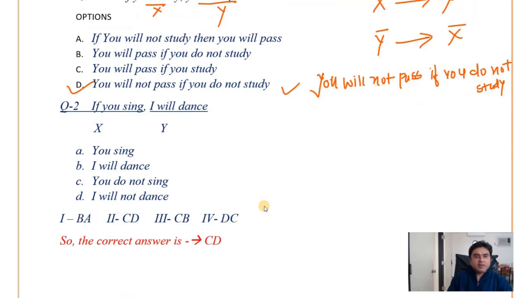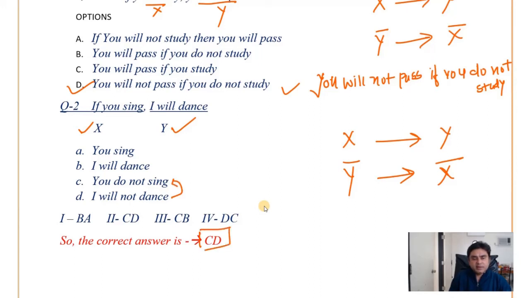If you sing, that is X, I will dance. If you sing, then I will dance. If you don't dance, then I will not sing. So if you will not dance, I will not sing. So CD is the correct conclusion.